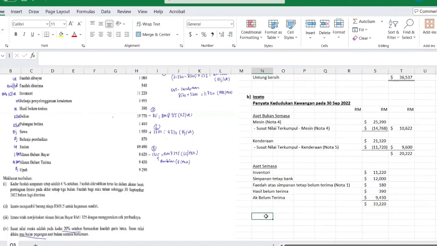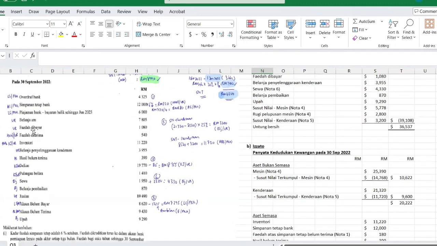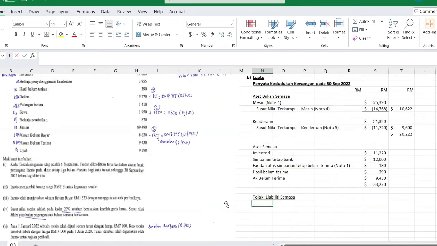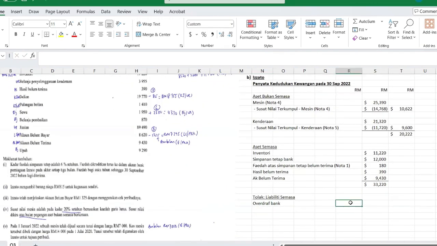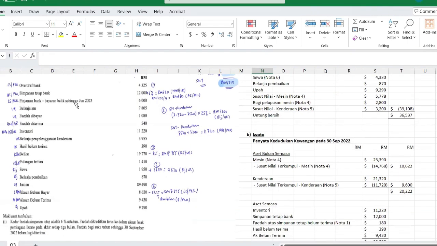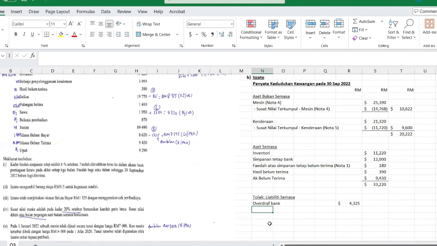Next, we minus liability semasa. Liability semasa will be overdraft bank, for 325. Pinjaman bank, bayaran balik sehingga Jun 2023. This is a liability semasa.